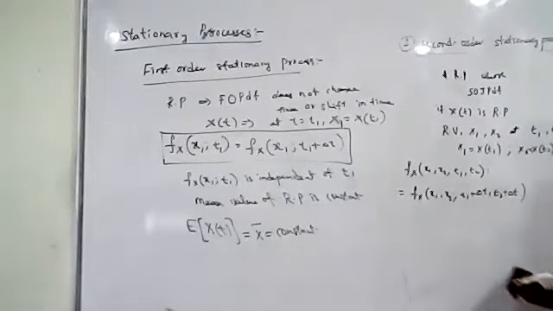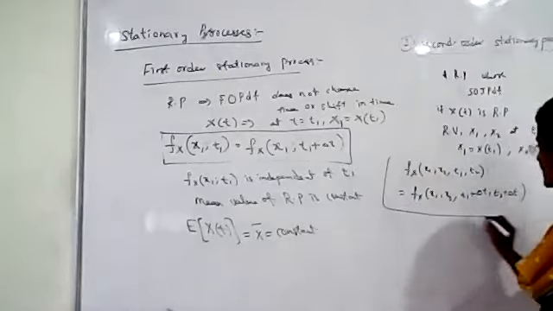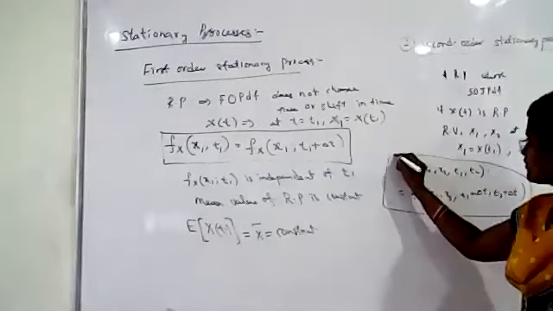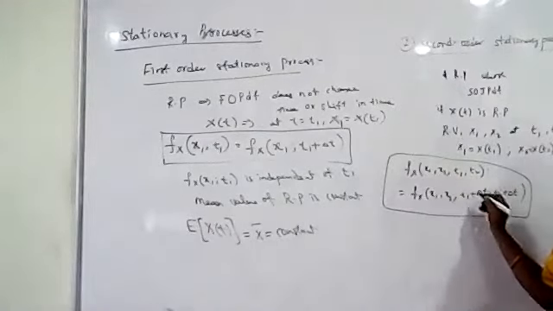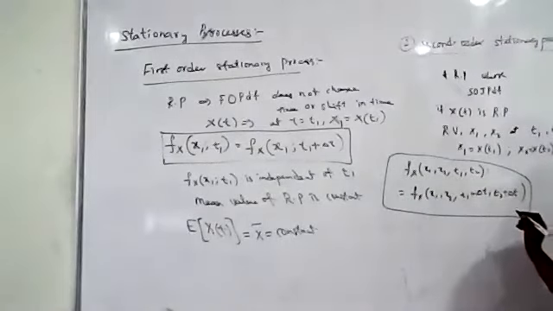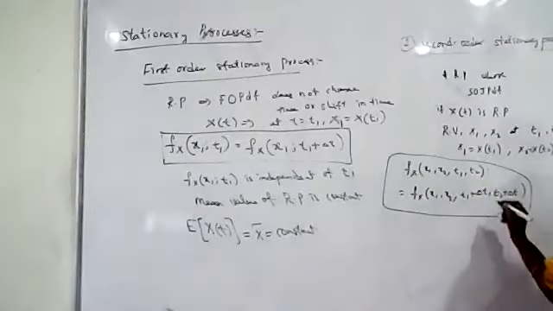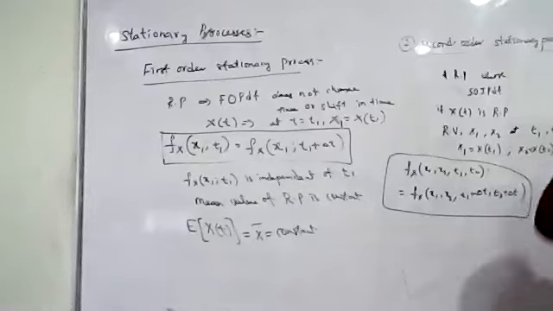If any random process satisfies this condition, that is, the second order joint probability density function is not changing with respect to time, then that particular random process is called a second order stationary process.